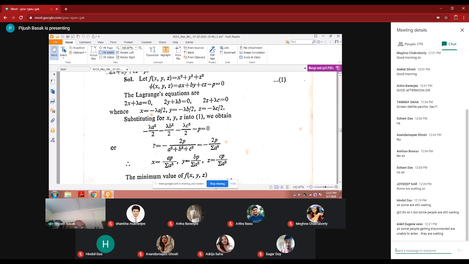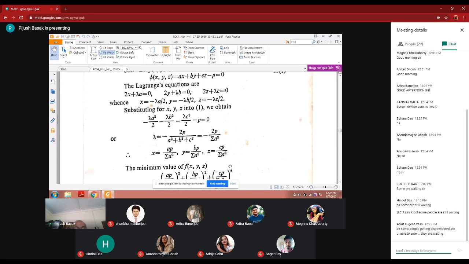And x is already found out. You just substitute for lambda in x equal to minus lambda by 2, and you will get x is equal to ap by sigma square, y is equal to bp by sigma square, z is equal to cp by sigma square.